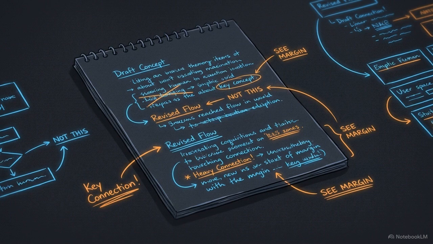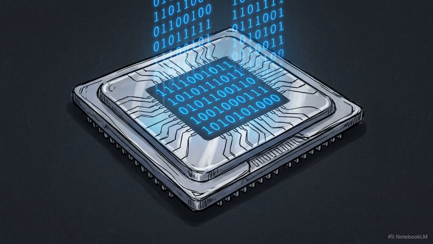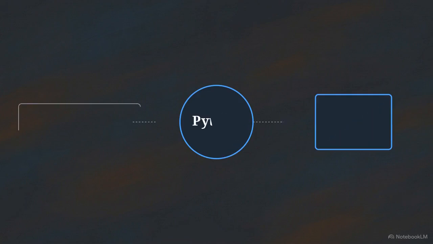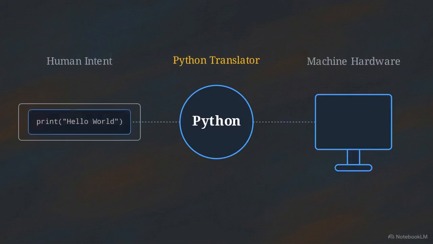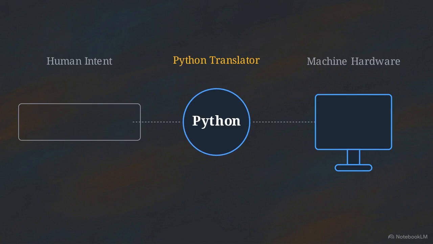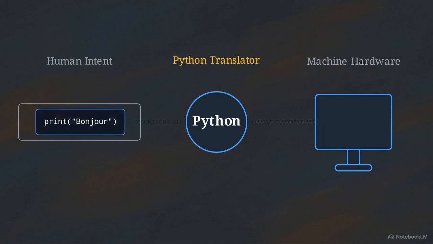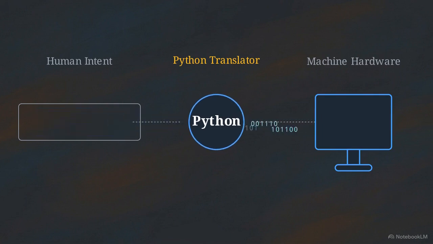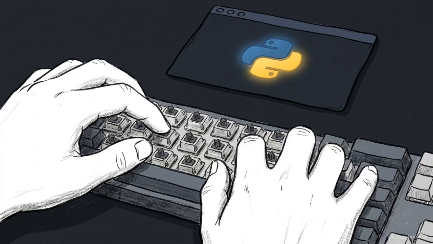Humans speak in flexible languages full of context. Your hardware, though, strictly processes raw, numerical binary. It only understands ones and zeros. This diagram shows how we bridge that gap. Python is our critical intermediary, a translator taking simple human logic and converting it directly into machine-readable data. Format your initial instruction correctly, and Python handles the complex translation completely autonomously. Mastering Python simply means learning how to clearly format your intent so this translator understands exactly what you want.